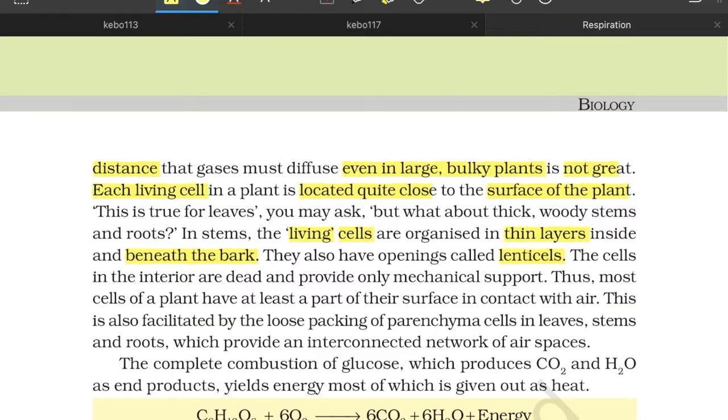How can we relate this to the anatomy which we have studied? See, in the outer layer we have the periderm. Inside the periderm we have secondary phloem. What have we studied about phloem and xylem? In phloem, except phloem fibers, everything is living. In xylem, except xylem parenchyma, everything is dead. The majority is dead. So internally we have xylem, and internally the majority is dead. That's why we don't have to diffuse that long. The cells in the interior are dead and provide only mechanical support. Thus, most cells of the plants have at least a part of the surface in contact with air.